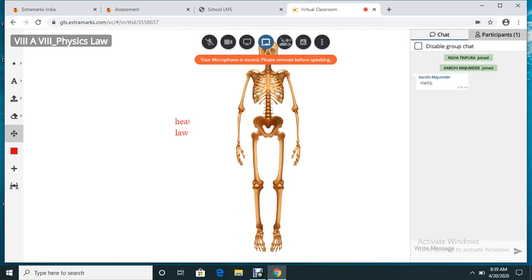Then comes the fourth icon. This icon will allow you to mute and unmute the participants. As you can understand, when 41 students are attending your class, and if you keep them unmuted, everybody will be creating noise, so it might disturb the class. That is the reason we are giving the authority and the power to the professor, mentor or teacher, so that they can mute and unmute the participants at their discretion.